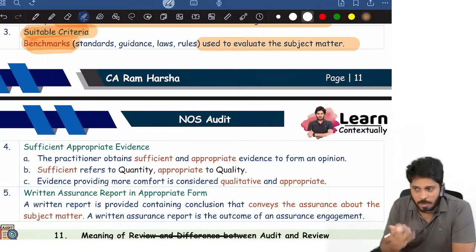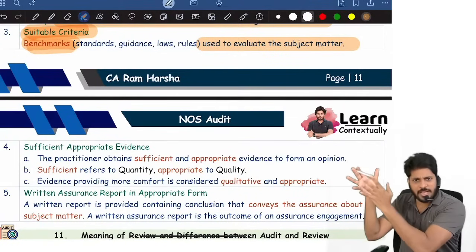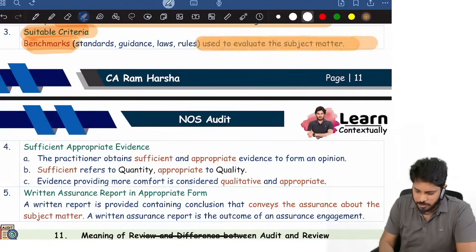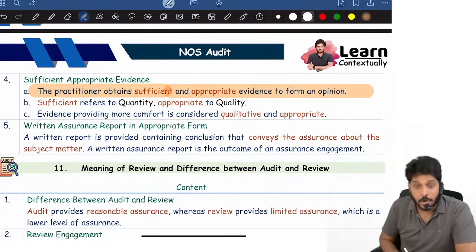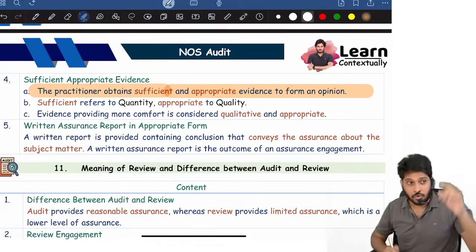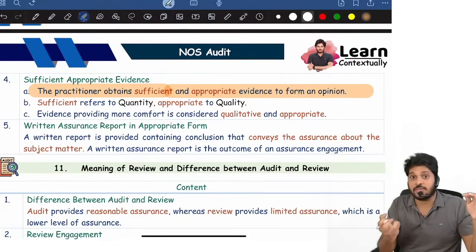Criteria is nothing but benchmark. Financial statements we compare with some benchmarks, whether with respect to benchmarks, are they true and fair or not. Then the practitioner obtains sufficient appropriate evidence to form the opinion. So in an assurance engagement, I have to get opinion.